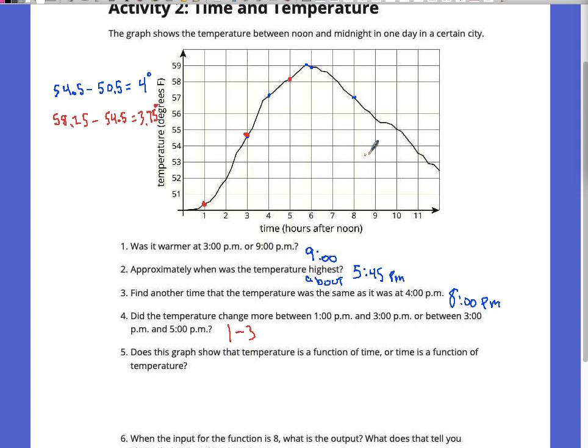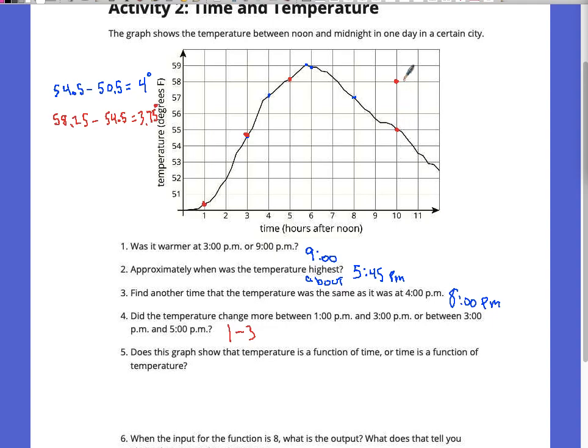Think about what that would mean if this graph was not a function. That would mean we'd have one time where the thermometer told us two different temperatures. Like at 10 o'clock in the evening, it's 55 degrees and it's 58 degrees in the same exact spot. That's not possible.